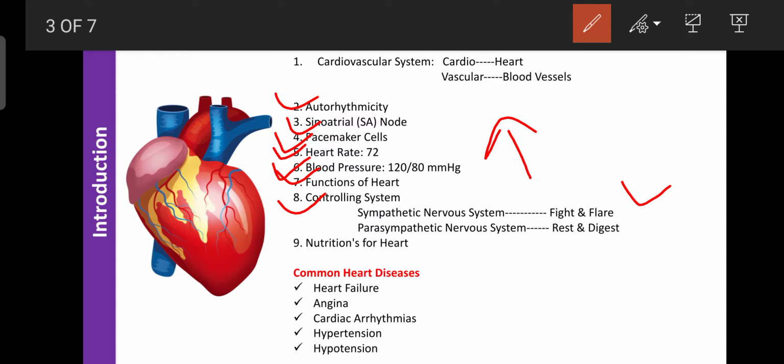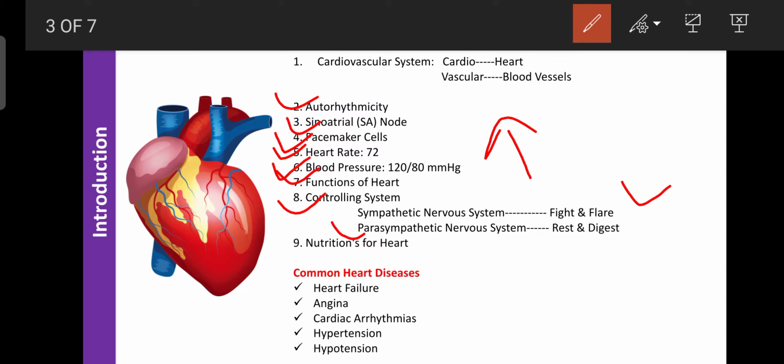So when the sympathetic nervous system is activated, automatically the function of the cardiovascular system increases. And if it is more than normal, that is known as hypertension. At that time, the same CNS can activate the parasympathetic nervous system instead of the sympathetic nervous system.